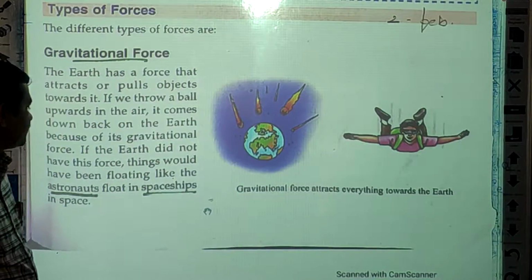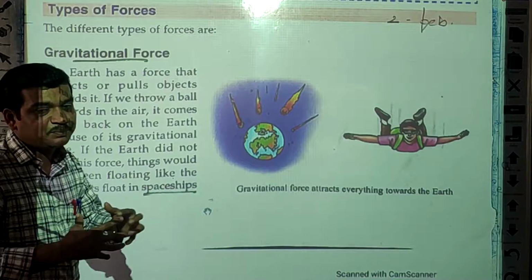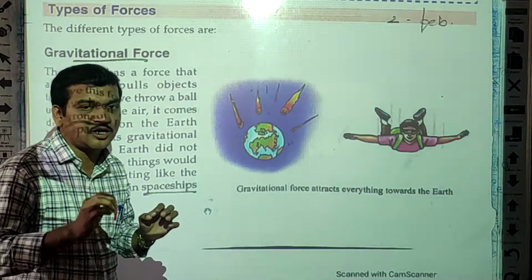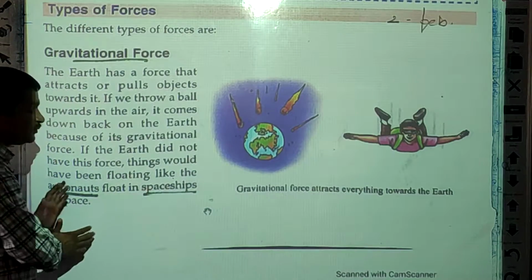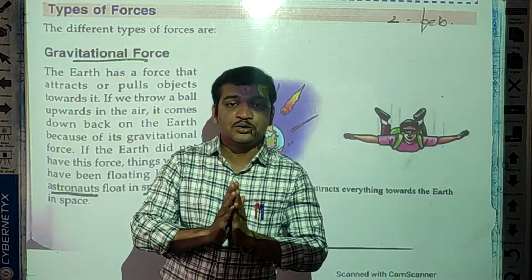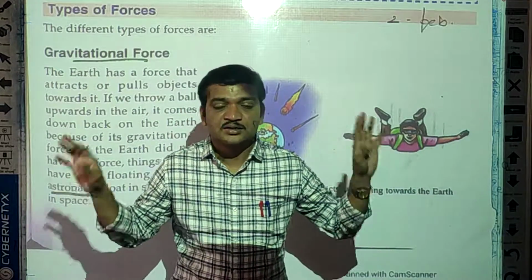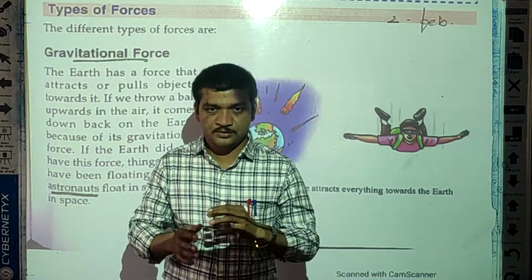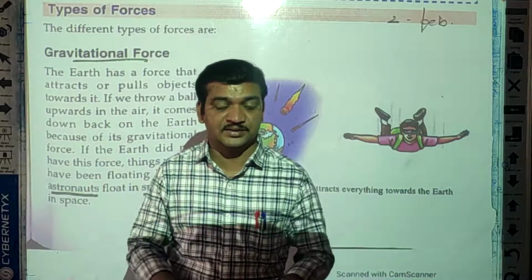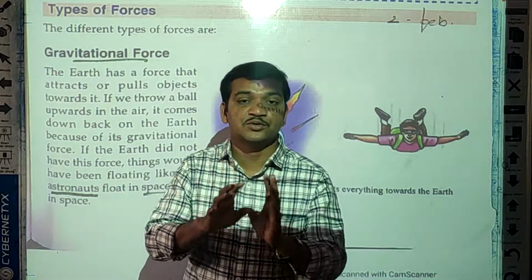An astronaut is a person who trains to travel in a spacecraft. Spacecraft means the spaceship, which flies in space. If you go into space, what happens? We fly like a kite. Yes or no? Even a human being, whatever things are there, those things fly in the air. Why do these things fly in the air? Because there is no gravitational force or gravity.